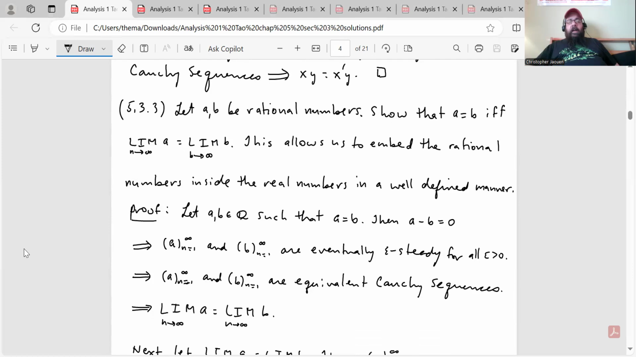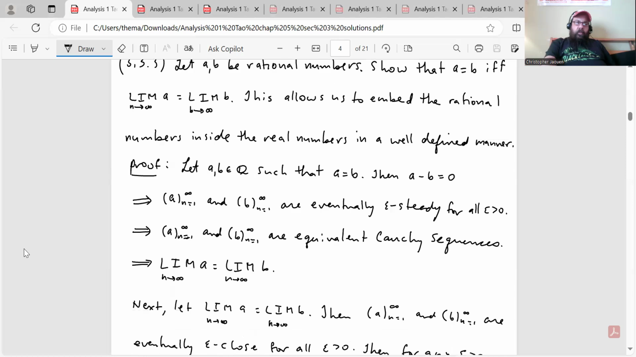Let A, B be rational numbers. Show that A equals B if and only if limit A equals limit B. This allows us to embed the rational numbers inside the real numbers in a well-defined manner. And again, in the section itself, Tao refers to proving this statement in the exercise set. So that's what I'll do here.